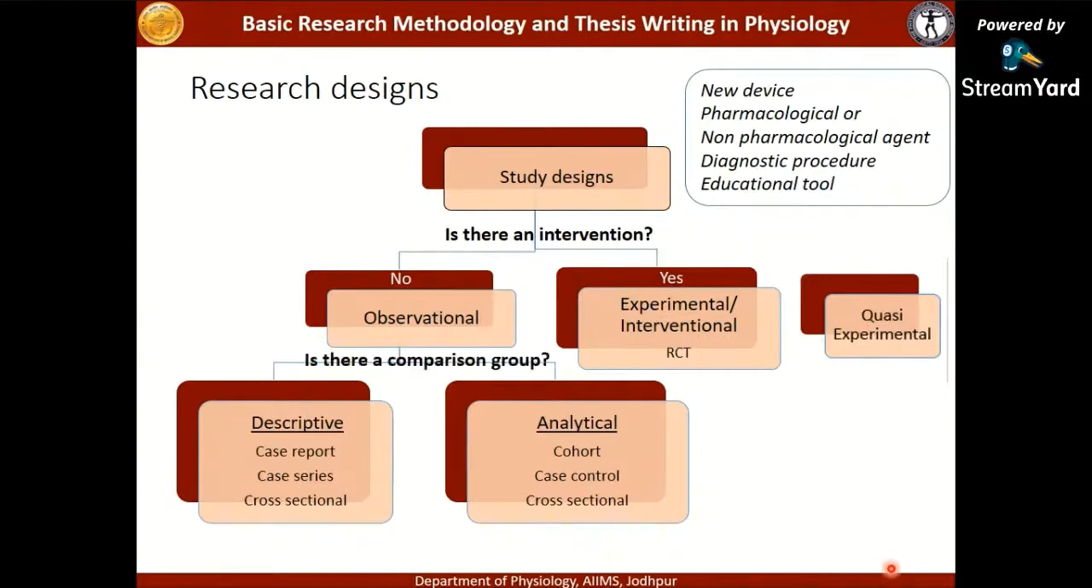Now, if there is no intervention and you are into an observational type of study, the next question is: is there a comparison group? If there is no comparison group, then it is a descriptive type of study design. You are probably aware of the case reports, case series, and cross-sectional. These are the different types of descriptive study designs. If there is a comparison group, then it is an analytical study design, which can be cohort, case control, or cross-sectional again.